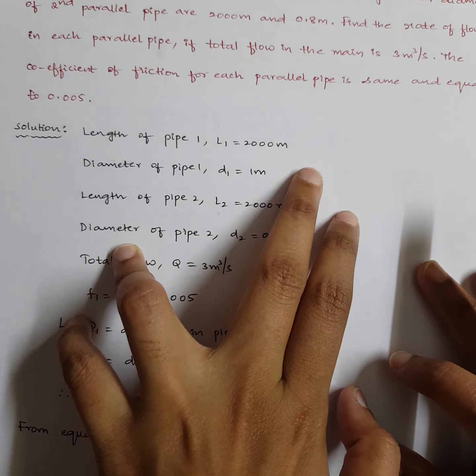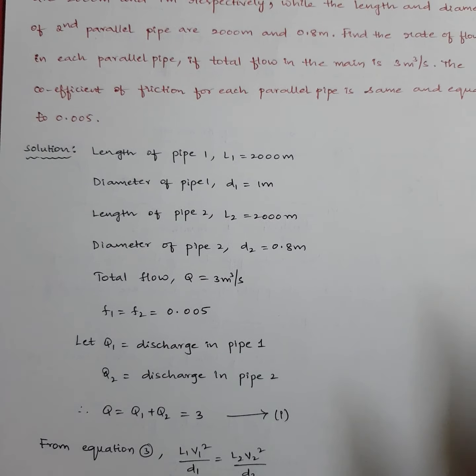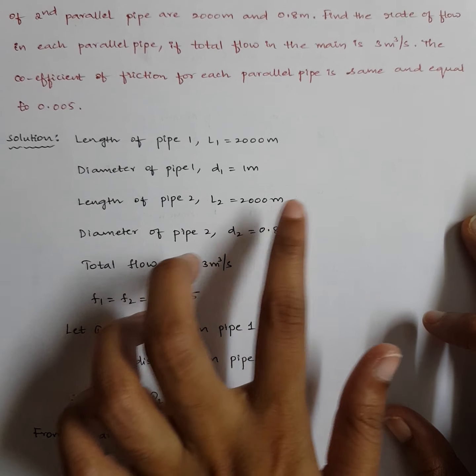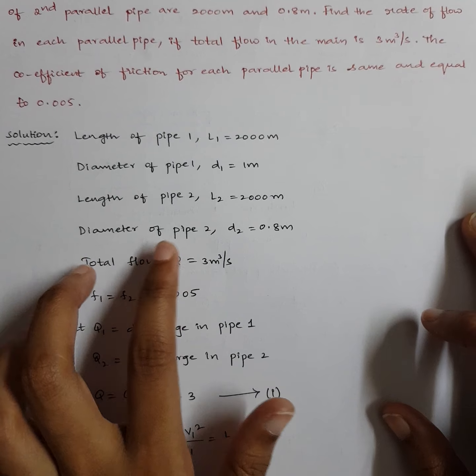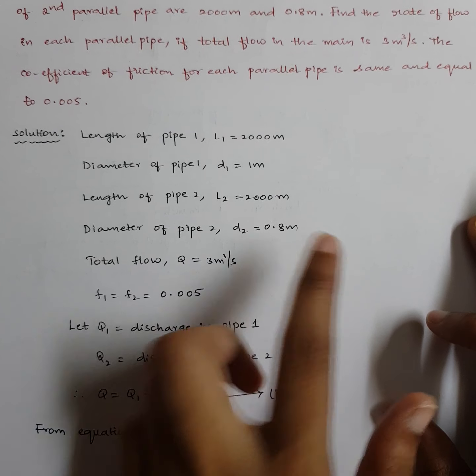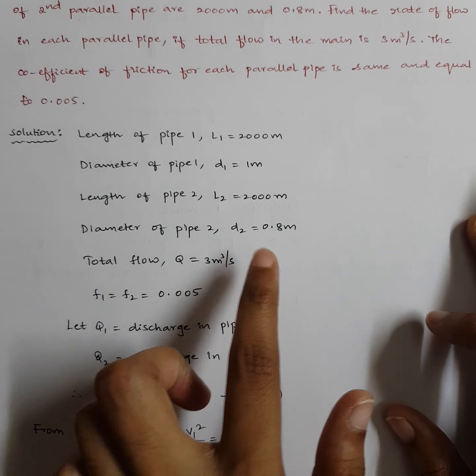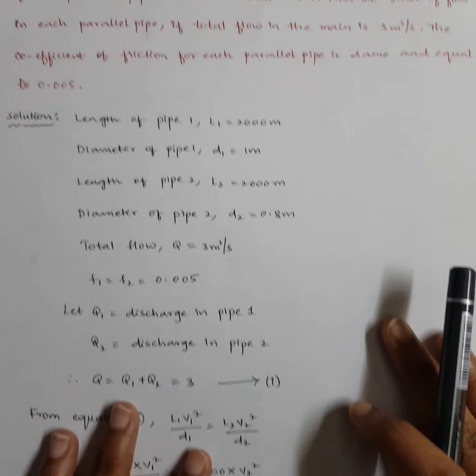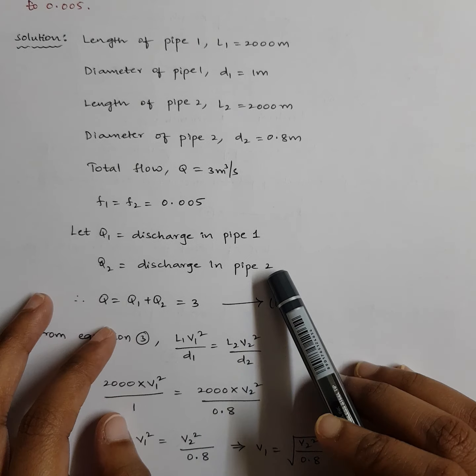Length of pipe 1, L1, is 2000 meters. Pipe 1 means here branch pipe 1. Its diameter was given, D1, as 1 meter. Length of pipe 2, L2, is again 2000 meters. Diameter of pipe 2, D2, is 0.8 meters. Total flow is given as capital Q, which is 3 meter cube per second. F1, F2 are 0.005.